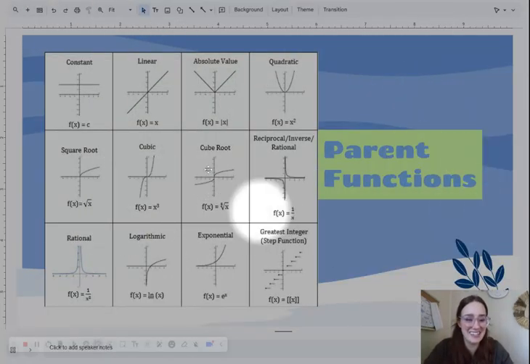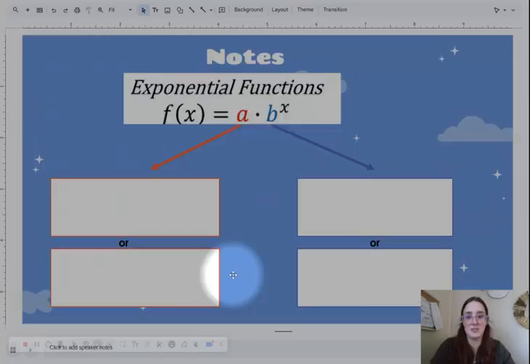It kind of looks like a whole spotlight thing. These are different parent functions for functions, just like different graphs. So we're focusing again on linear, and we're focusing on exponential down here. Exponential and linear, those are the two that we're focusing on. But this is just showing other different functions. Function just means it has a 1-to-1 ratio, but we're not going super in depth with that. We're just focusing on linear and exponential functions.